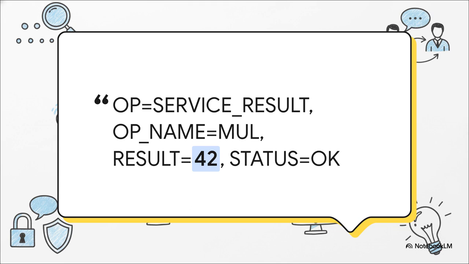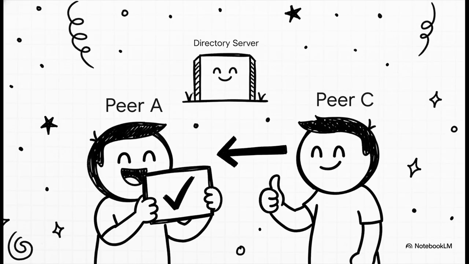Peer C is always keeping an eye on its own inbox, so it finds the task file right away. It does the math, 7 times 6 is 42, of course, and it creates a result file. It then sends this answer right back to Peer A's outbox. The job's done, the request is fulfilled, and the answer has been delivered. And just like that, success. Peer A, a program that only knows how to add, has just solved a multiplication problem. It didn't need to learn a new skill, it just needed to know how to ask for help. And that is the real power of a distributed, collaborative system like this one.